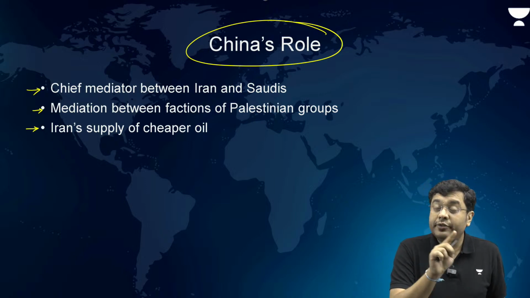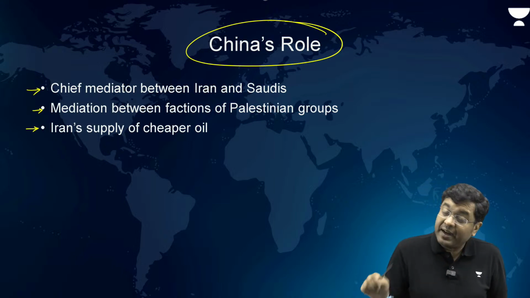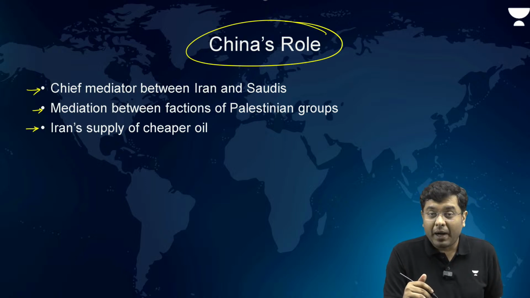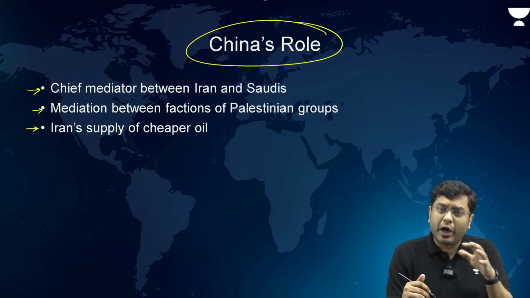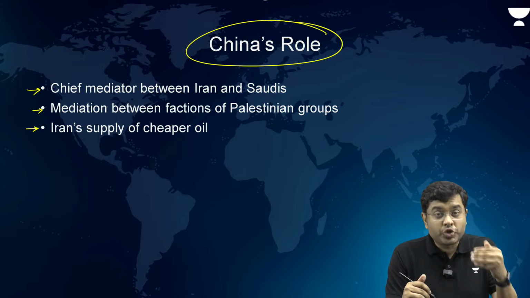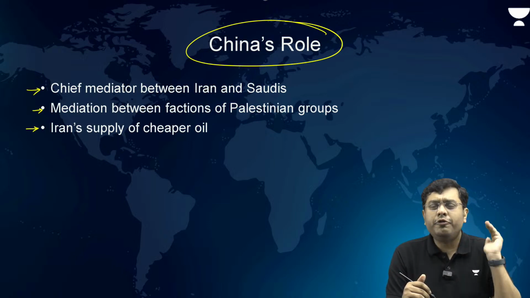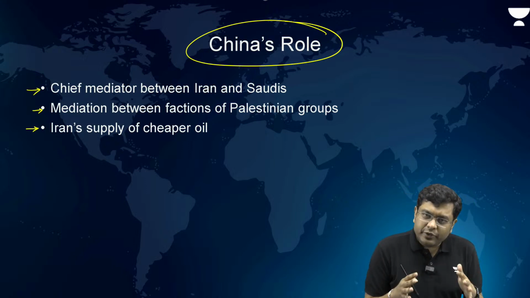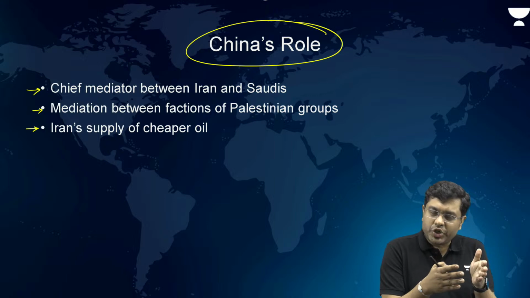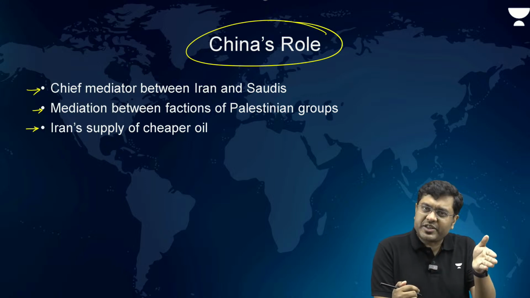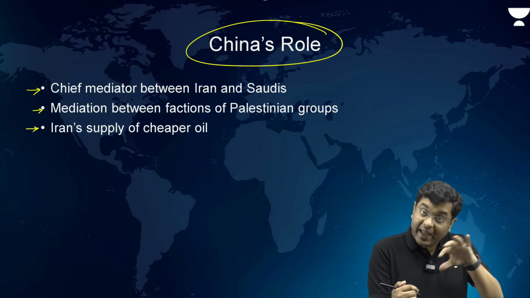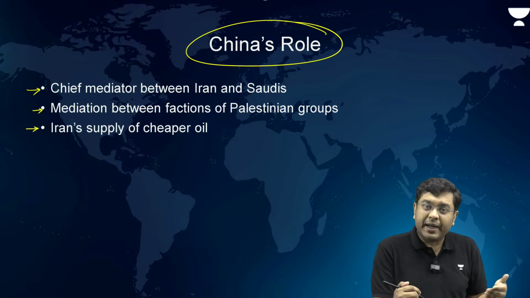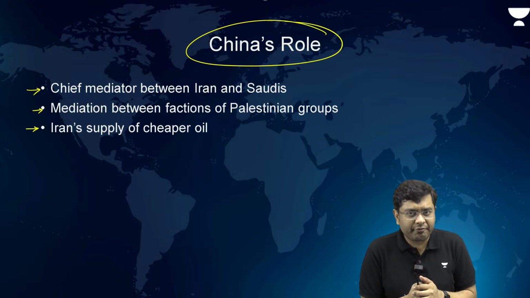Given that the US is going for elections again, and given the fact that there is increased probability of Donald Trump coming back to power, there are fears across the world that this could push Iran into the era of nuclear weapons, and from there is no turning back. So that is where China's ambition in West Asia comes in. China wants the West Asian countries to be anti-West, as in anti-American and anti-European, but at the same time not develop those nuclear weapons.